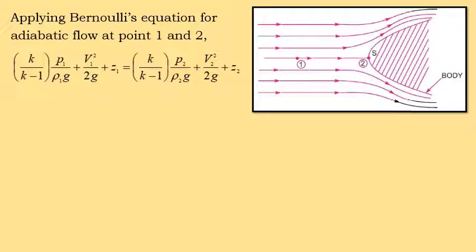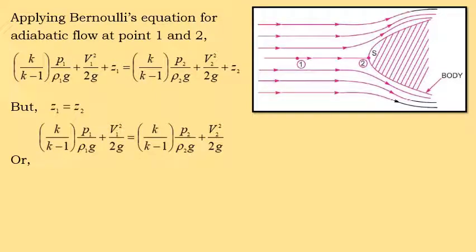Then applying Bernoulli's equation for adiabatic flow at points 1 and 2. This expression was already derived in a previous lecture. So this is the expression for Bernoulli's equation for adiabatic flow: k by k minus 1 into P1 by rho 1 g plus V1 square by 2g plus Z1 is equal to k by k minus 1 into P2 by rho 2 g plus V2 square by 2g plus Z2. Here 1 and 2 represent the properties at point 1 and point 2.